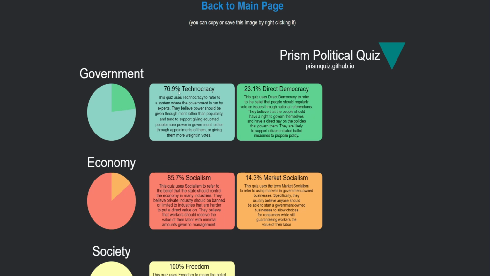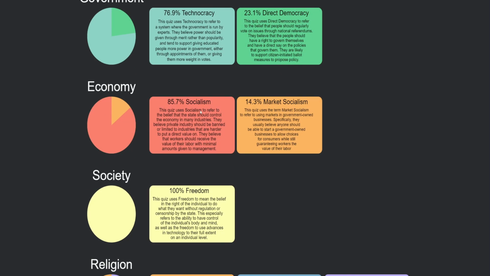Government, 76.9% technocracy. This quiz uses technocracy to refer to a system where the government is run by experts. They believe people in power should be given through merit rather than popularity, and they tend to support giving educated people more power in government, either through the appointments of them or giving them more weighted votes. And 23.1% direct democracy. Economy, 85.7% socialism.